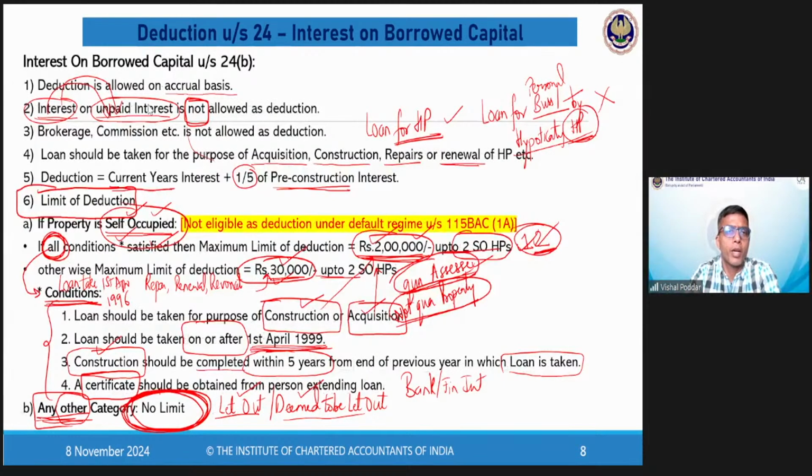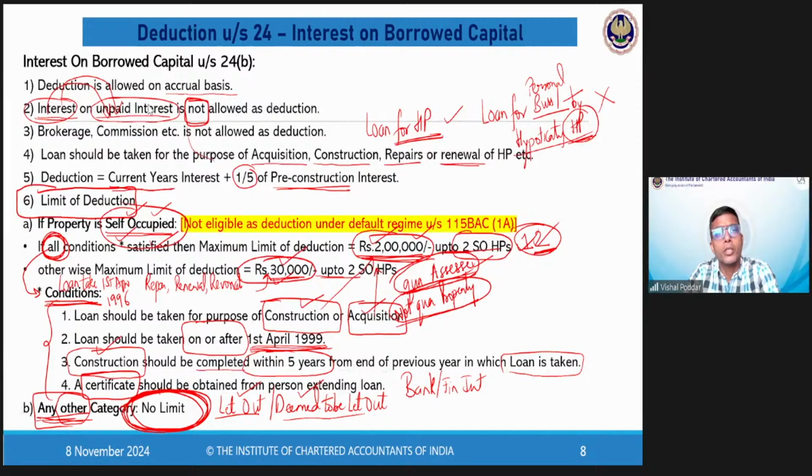Which certificate do we require in the 4th point, beta? You get a certificate from the bank, which is a proof that you have actually taken a loan. So it is indirectly a proof that the loan is taken. So the bank every year gives you a loan repayment certificate. So that is the requirement, Shruti. Tambeshwari, pre-construction, we are coming to that, beta. Bhavna is asking, sir, what does qua mean? Beta, I explained that. Qua means per. So it is in respect of one property or it is in respect of one assessee. So whether it is per assessee or per property.